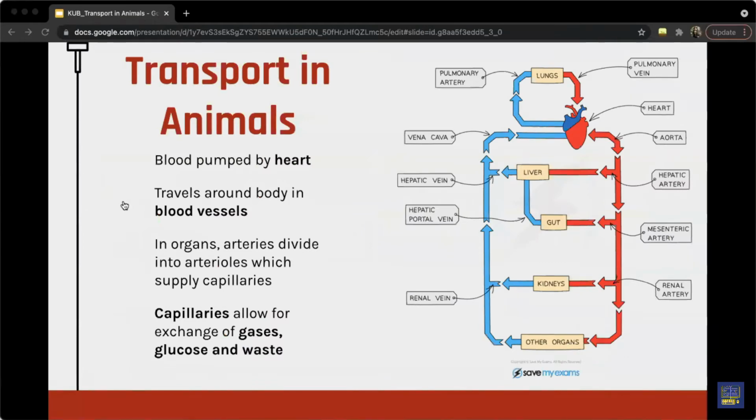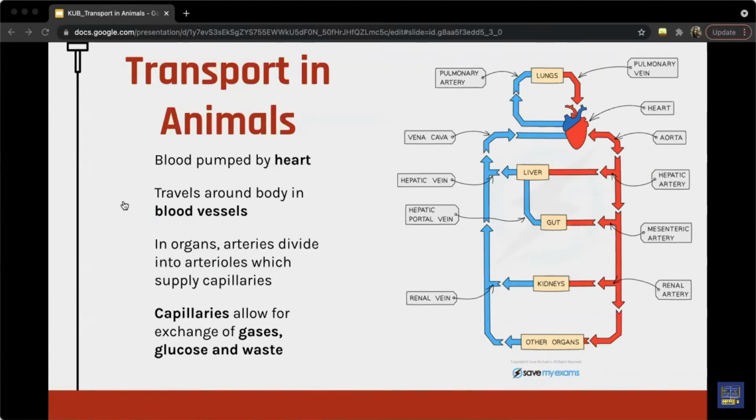So what is transport in animals? It is nothing but the circulatory system. The blood is pumped by the heart and travels around the body in blood vessels, namely the arteries, veins, and capillaries. One way to remember the distinction between arteries and veins, which I find convenient, is that arteries always carry blood away from the heart and veins always carry blood to the heart.